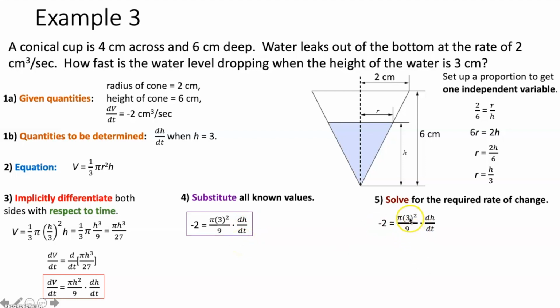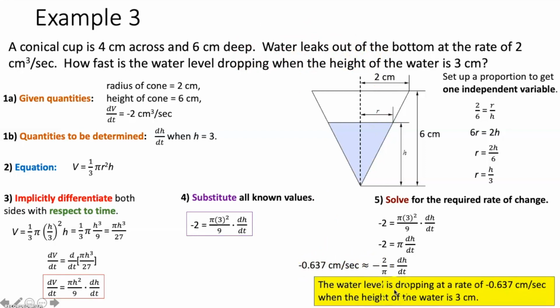So to solve this, we just square the 3, that becomes 9. It cancels out with the 9 in the denominator. We then divide both sides by pi, and we get dh/dt is equal to -2 over pi. Or if we want to round it to the nearest thousandth, we just put that in our calculator and we write dh/dt is approximately equal to -0.637 centimeters per second. Now, this is a word problem, so we need to answer in a sentence. We say that the water level is dropping at a rate of -0.637 centimeters per second when the height of the water is 3 centimeters.